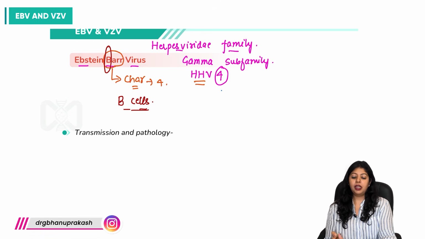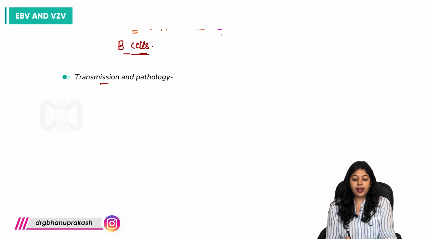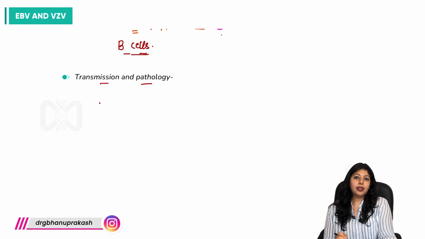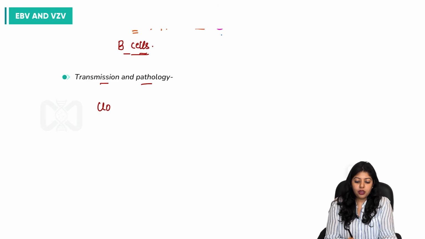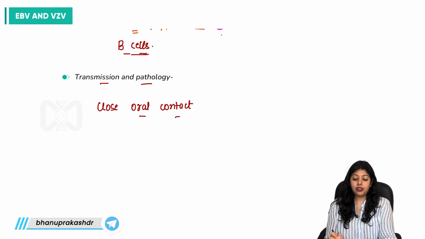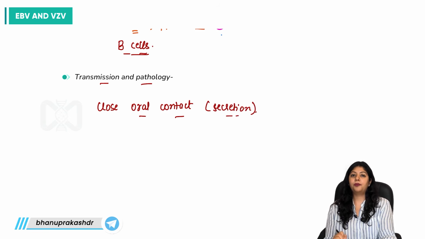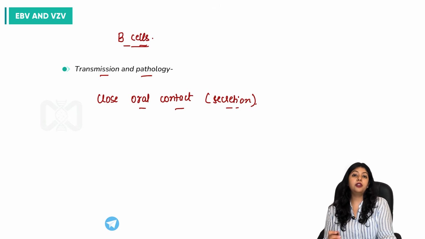For transmission and pathogenesis, it is very important to know that Epstein-Barr virus requires close oral contact, or close contact with oral secretions, which helps the transmission of this virus, right?